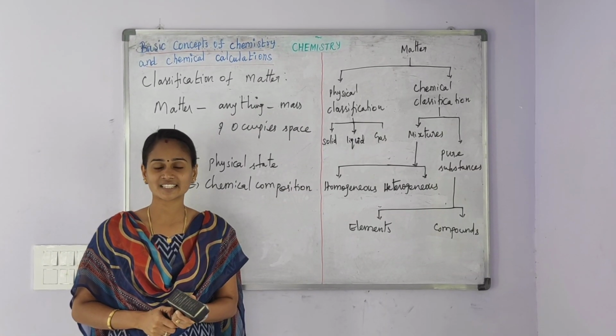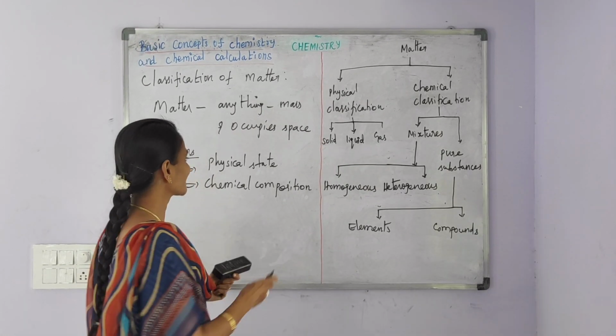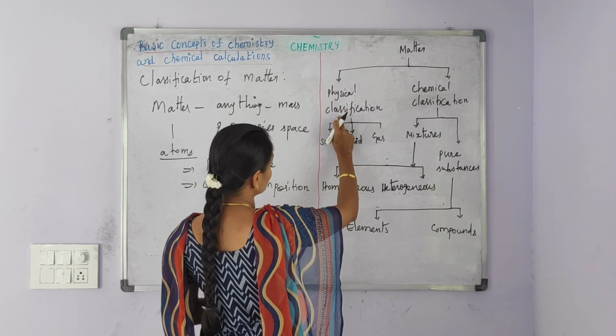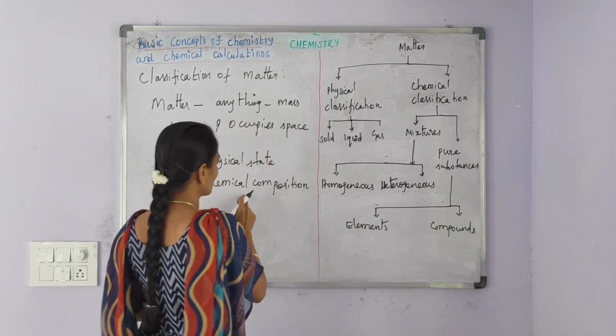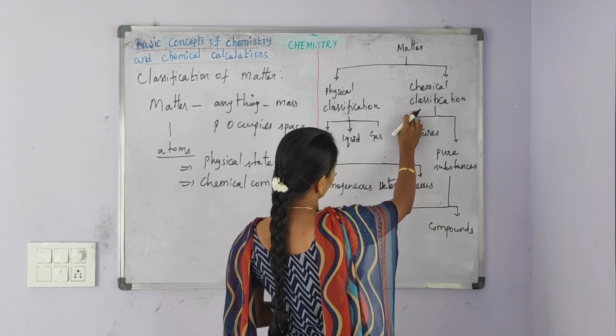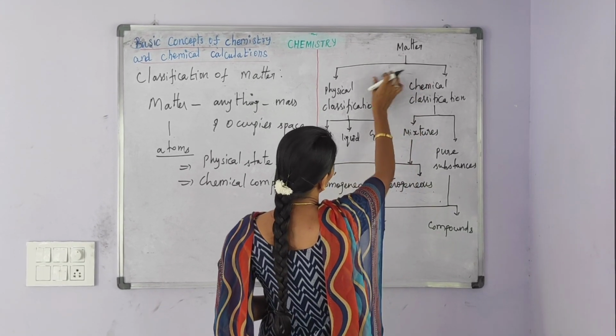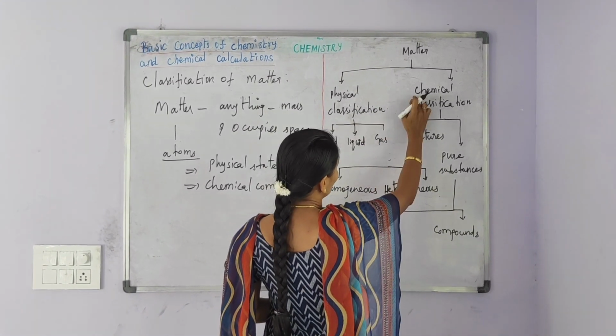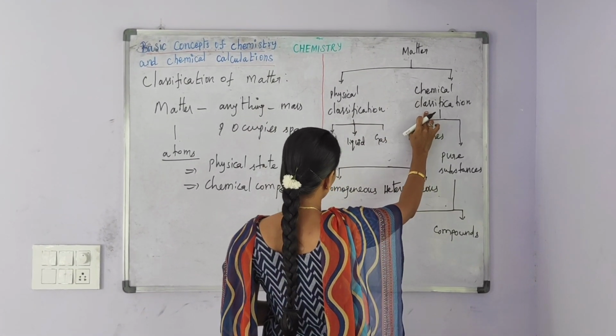Let me discuss the classification chart. The classification is based on the physical state, that is physical classification, and the chemical composition, that is chemical classification. So first, matter is classified into two: one is physical classification, another one is chemical classification.